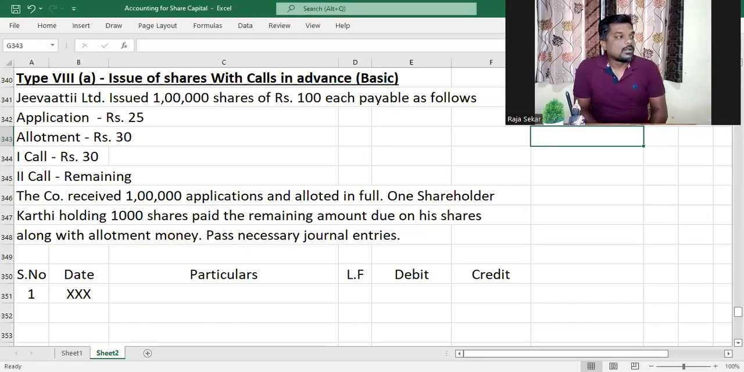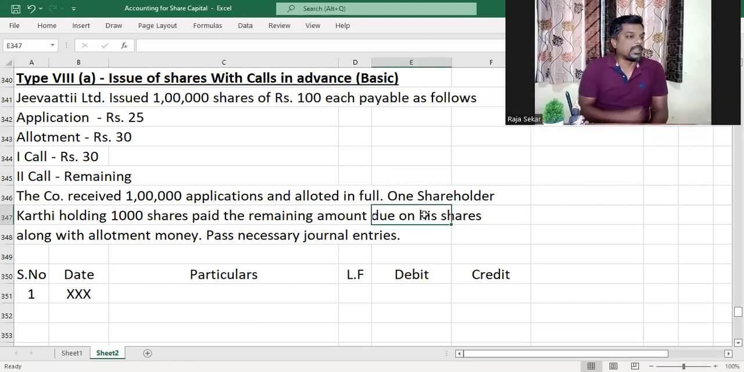Let me read it out for you. Here we have Jiva Tea Limited, which issued 1 lakh shares of rupees 100 each, payable as follows: application 25, allotment 30, first call 30, and on the second call the remaining amount will be made due. The company received 1 lakh applications and allotted in full.